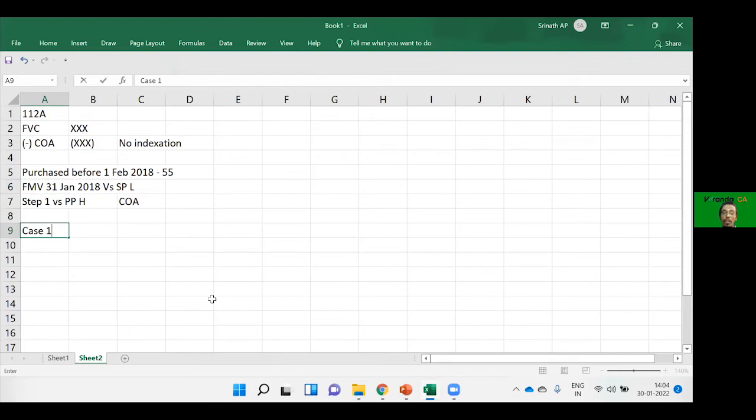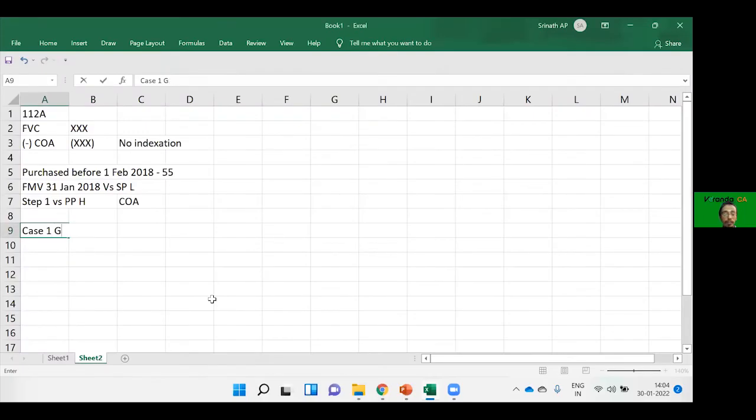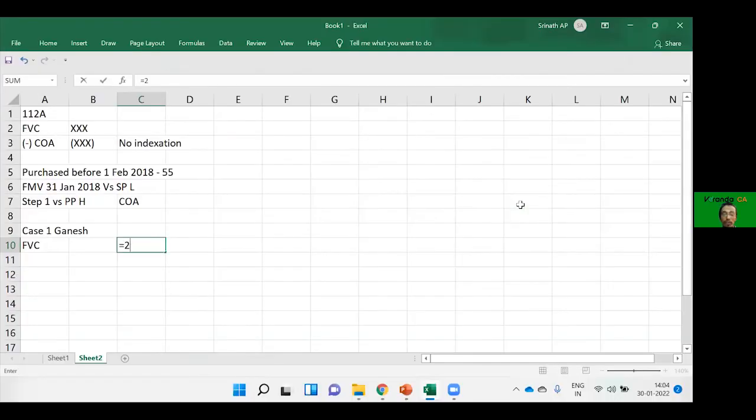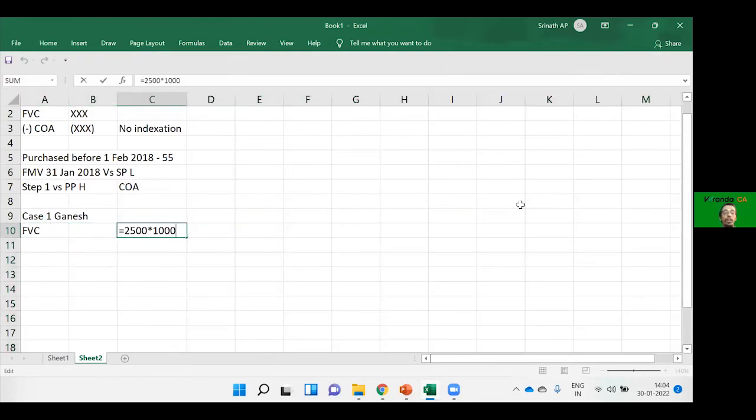Case 1 is for Ganesh. Full value of consideration is 2,500 multiplied by 1,000. What is the 1,000? Number of shares. 2,500 per share, clearly given here. So 2,500 multiplied by 1,000 will give you 25 lakhs.